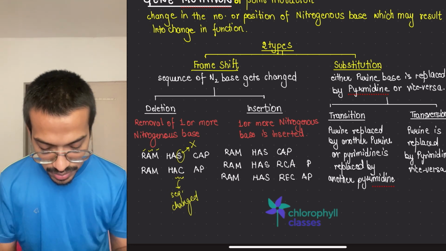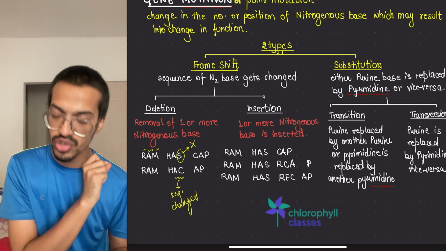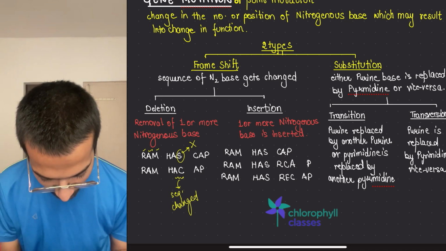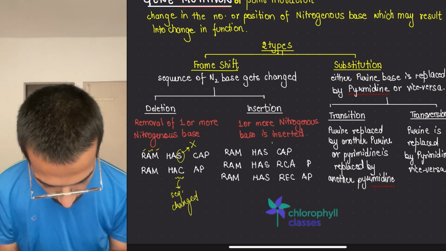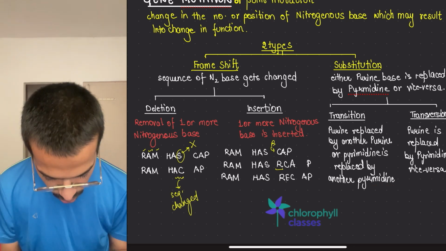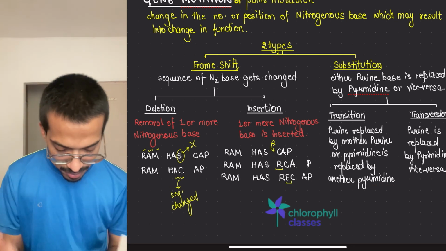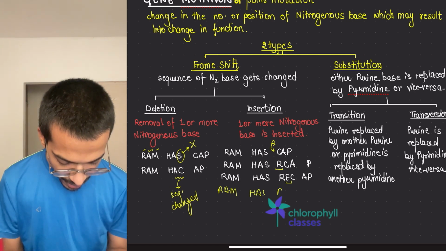Understood? Then comes the second way, that is insertion. You have inserted one or more nitrogenous bases. For example, if you have Ram has cap, from there only we start. First I added what? R. So R is there. Then I added what? E also there. Then I add one more, like for example, Ram has RED.